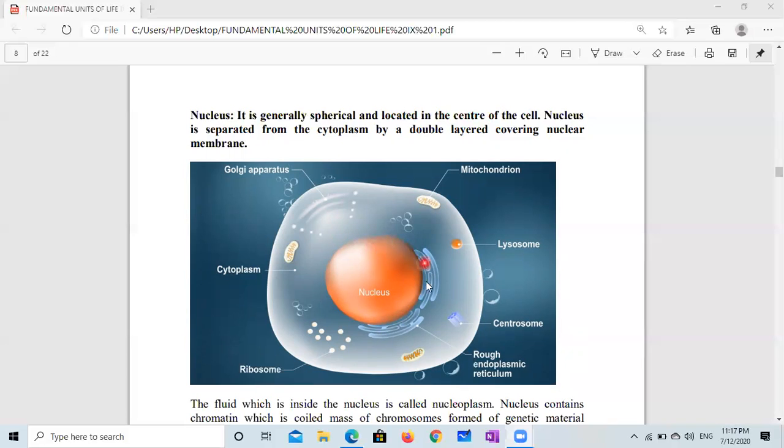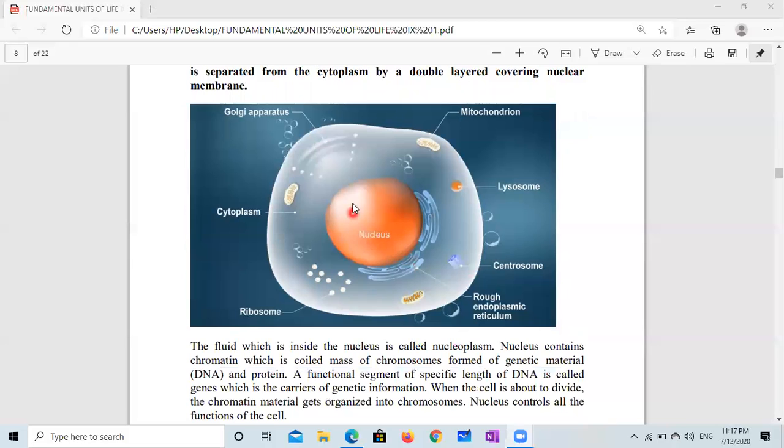This smaller balloon is the nucleus, and it has a double-layered membrane. The fluid which is inside the nucleus is known as nucleoplasm. Keep it in mind: the fluid present between the plasma membrane and nucleus is cytoplasm, and the fluid present inside the nucleus is nucleoplasm.